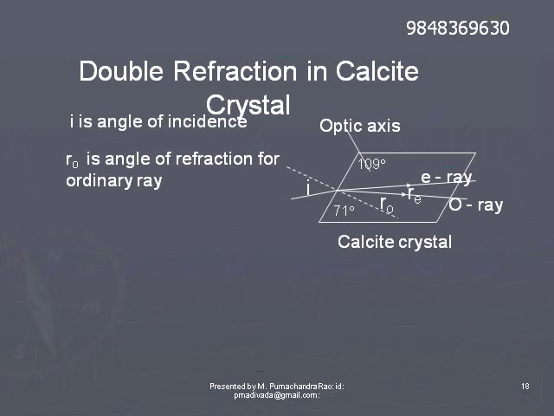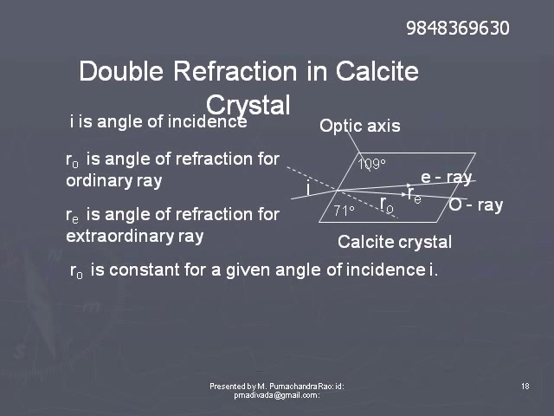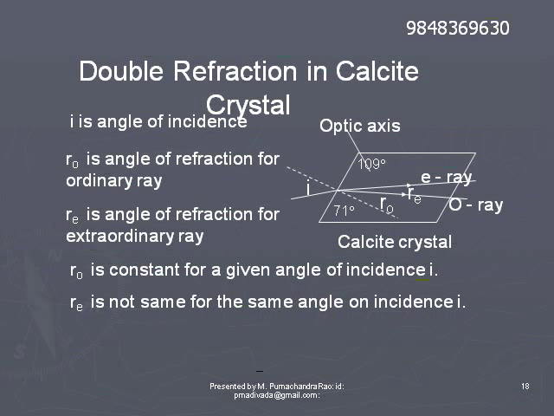The angle made by the refracted ray with the normal is known as the angle of refraction. So RO is the angle of refraction for the ordinary ray, and RE is the angle of refraction of the extraordinary ray.